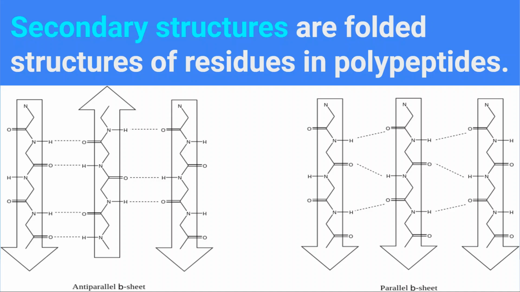Then we also have antiparallel beta sheets. These structures have beta strands that alternate their directions. In this case, beta structures are linked through hydrogen bonds that are equally distributed.